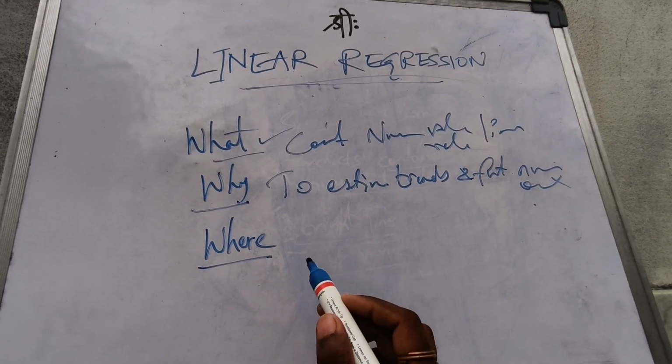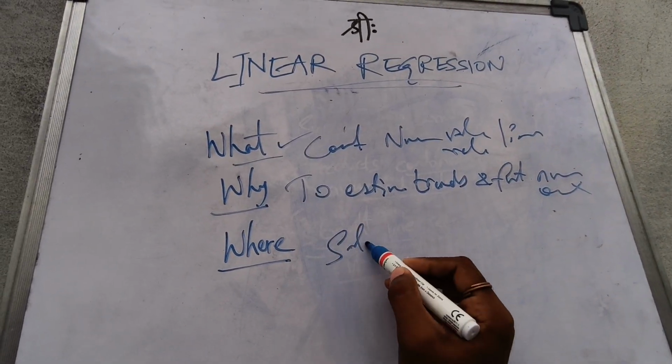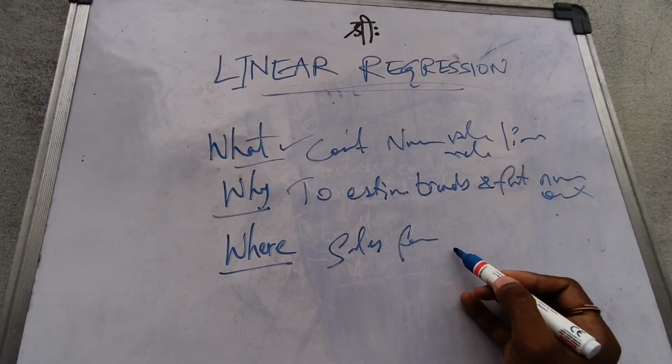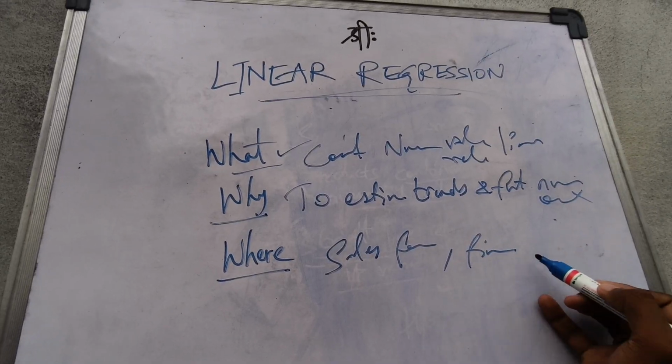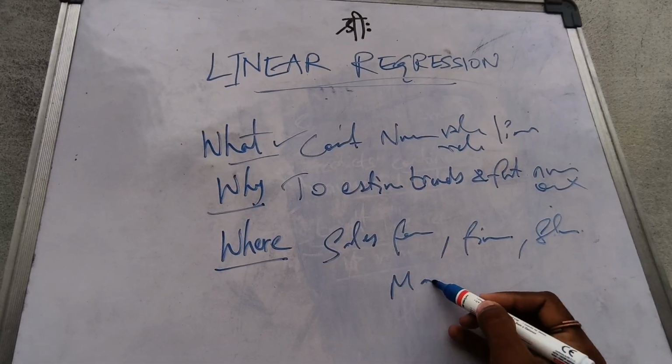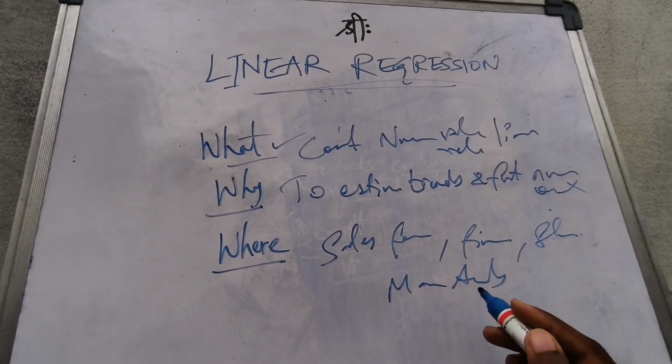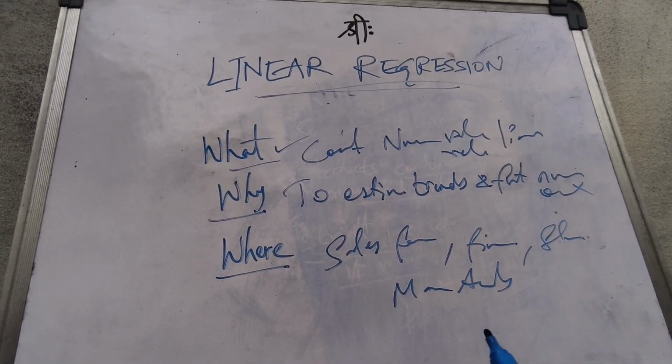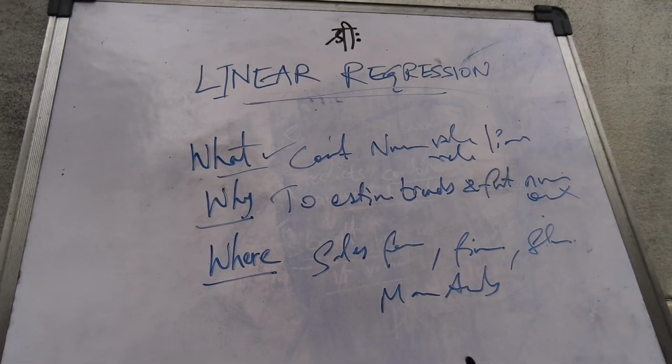And now where is linear regression used? Linear regression is used for sales forecasting, it is used in finance, it is used in stock markets, and it is used in market analytics. So basically it is used in data analytics. Okay, so this is what linear regression is.